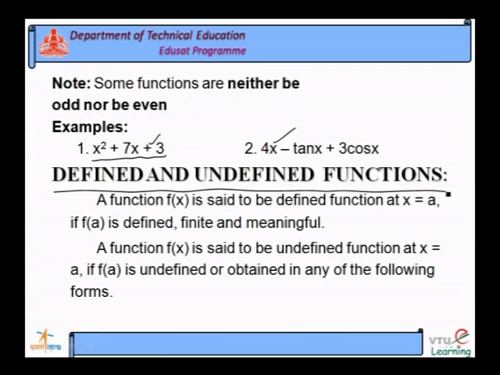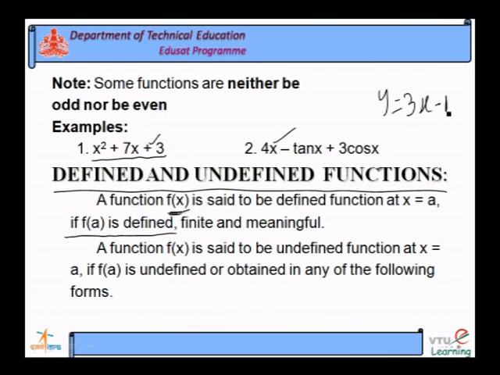Defined means what? It has some definition. Undefined, it has no definition; that is the literal meaning. A function f of x is said to be a defined function at x is equal to a if f of a is defined. I give you one example, y is equal to 3x minus 1.